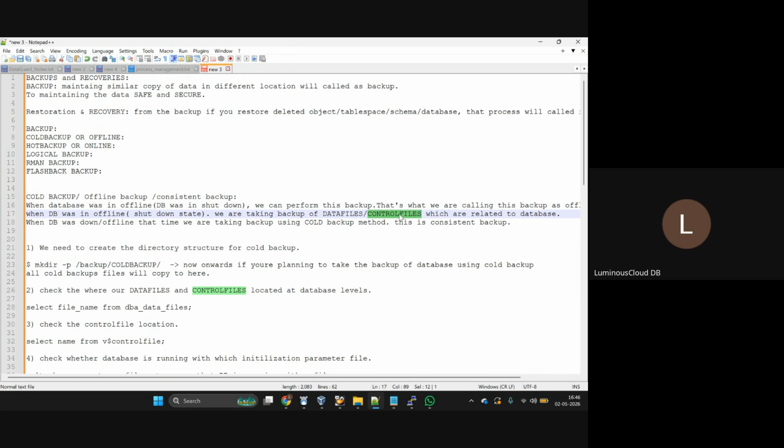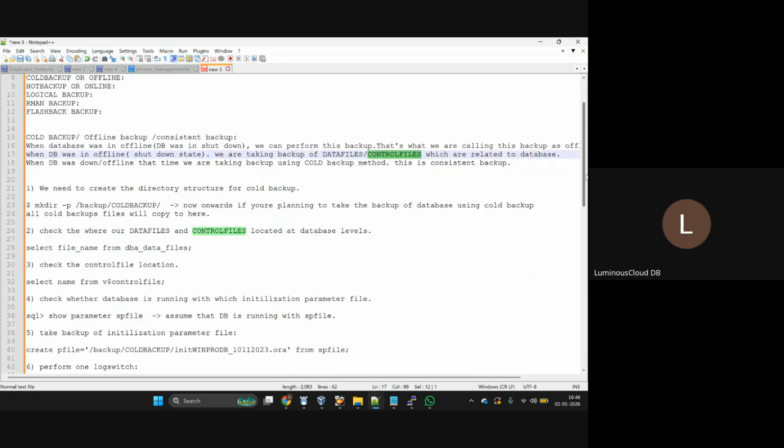Okay, how do we take a backup of this database? How do we take a cold backup? First, we need to create the directory structure for the cold backup at the OS level.